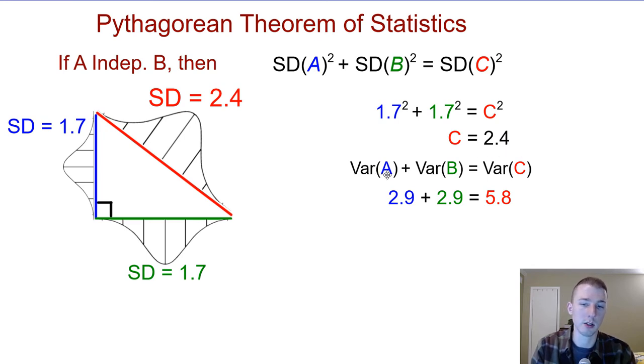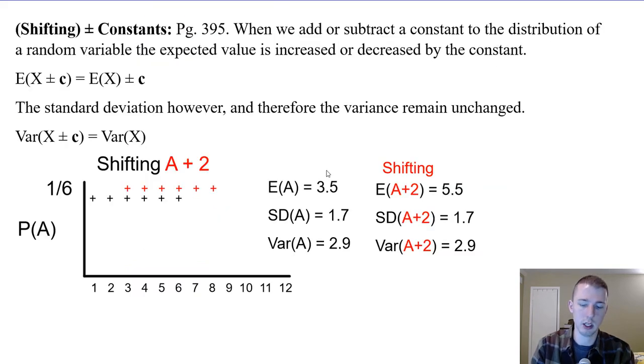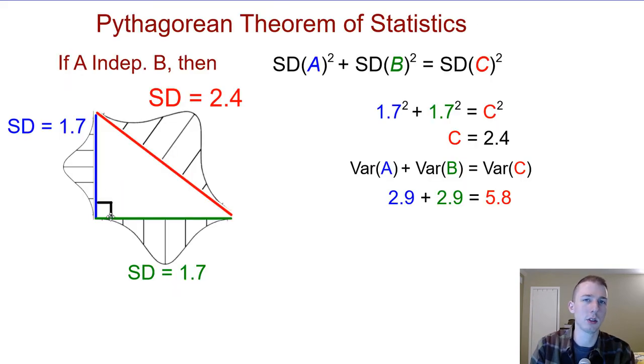The other way you can look at it is just summing the variations. So the variation for each dice was 2.9. So the variation we had for the first event plus the variation of the second event would give us a total amount of variation for the sum of the two events, which would be 5.8, which is fascinating. And again, that only works when they're independent. Just like the Pythagorean theorem only works whenever we have right triangles, the two events have to be independent.